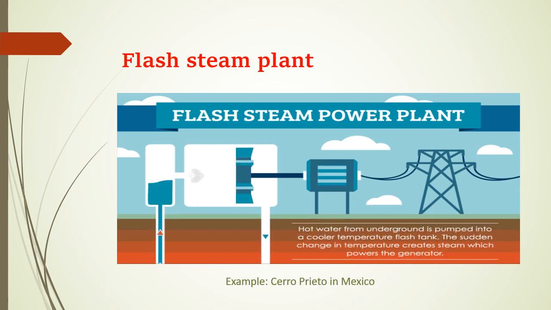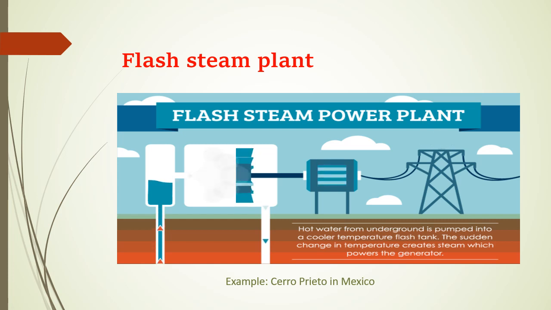Okay, then we come to the flash steam plant. See here, hot water from the underground is pumped into a flash tank at a cooler temperature, and this change in temperature generates steam, which makes the turbine run and powers the generator. Flash plants pull high pressure hot water from the underground and mix it with cooler, low pressure water. This creates steam that is used to drive a turbine. So this is the simple procedure.